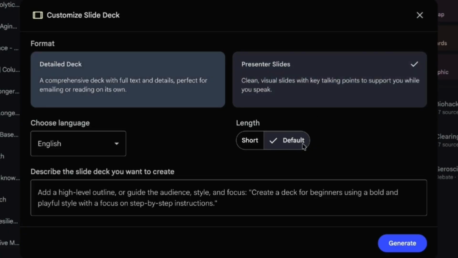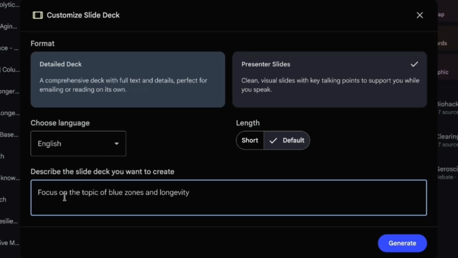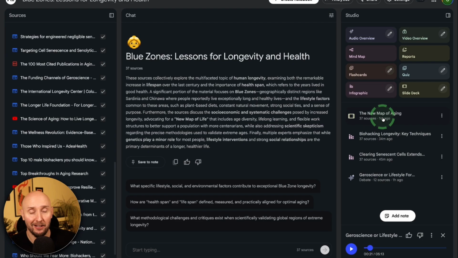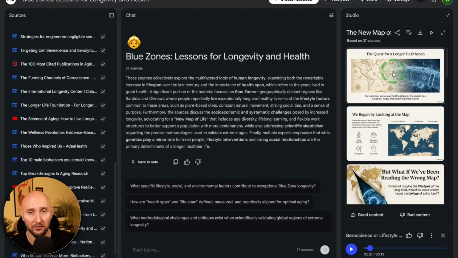I'm going to leave the length on default, and I'm going to prompt the AI to focus on the topic of blue zones and longevity. Let's click generate. Okay, now our slides are ready. Let's open the slides and see what we've got. Okay, so here's our slides.